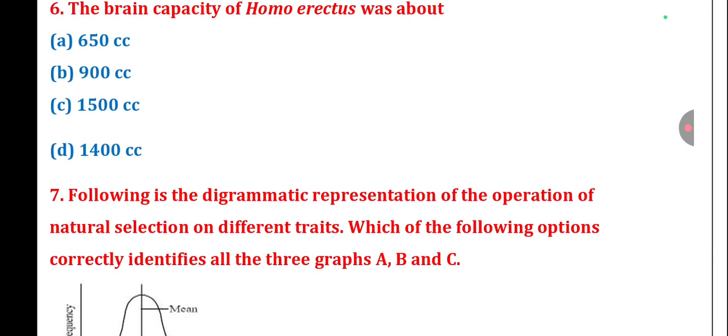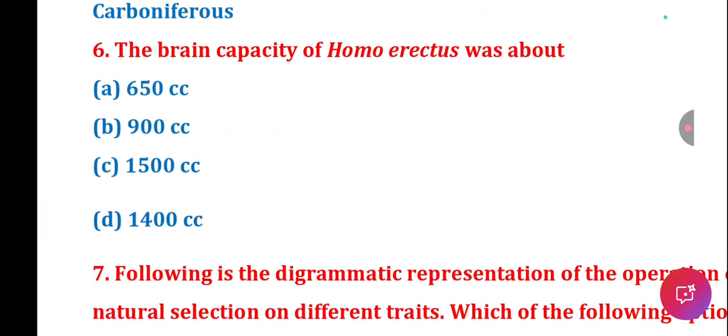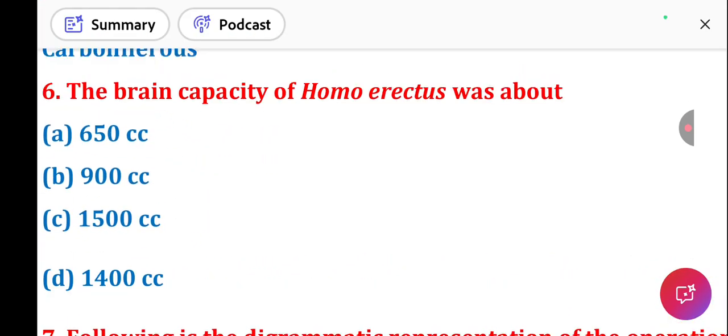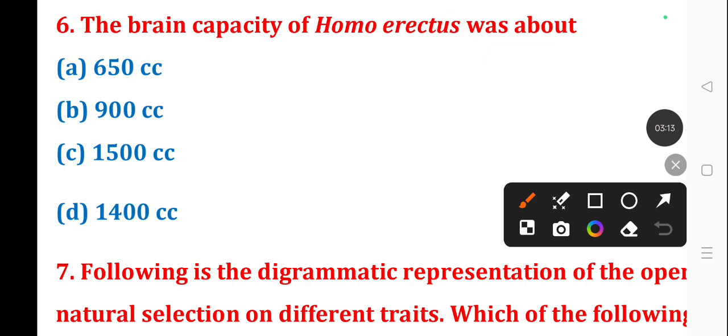Next question number 6. The brain capacity of Homo erectus was about... The correct answer is option B, 900 cc.